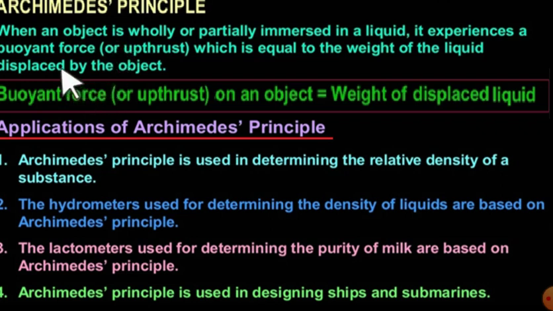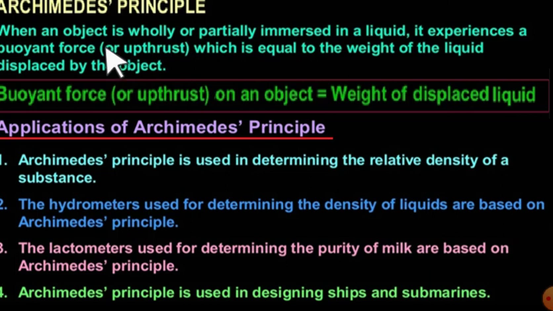Now Archimedes principle states that when an object is wholly or partially immersed in a liquid, it experiences a buoyant force, the upthrust, which is equal to the weight of the liquid displaced by the object. This upthrust will be equal to what? Equal to the weight of the liquid displaced by the object.